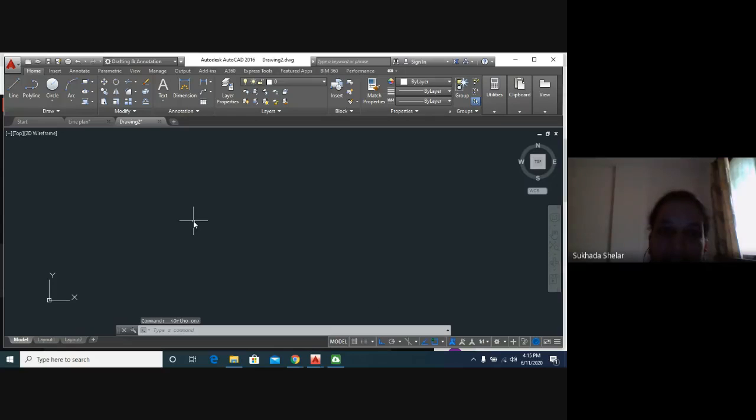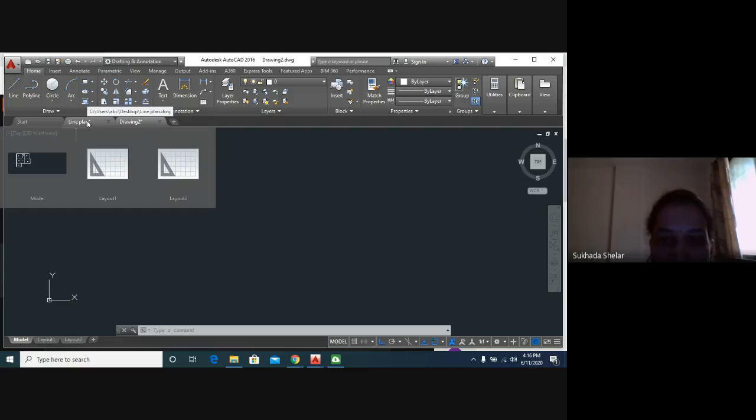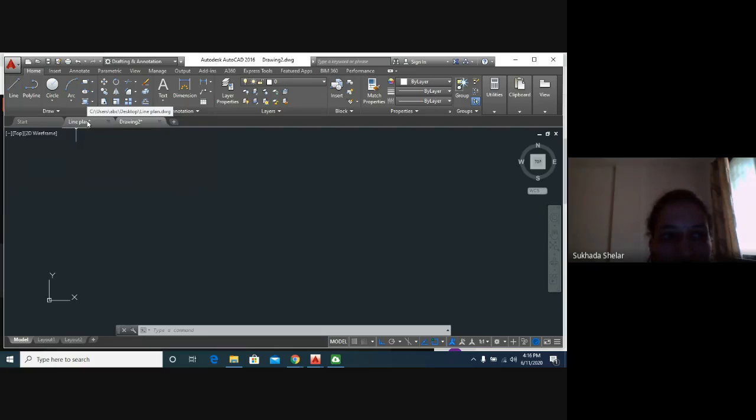Okay. Now let's start with the actual line plan, a very easy line plan that you can also practice in your house today. Please reply how many of you have installed AutoCAD software on your laptop or desktop, so that you can easily practice it at home. Okay. So I will show you one line plan which I have, and that we are going to draw.